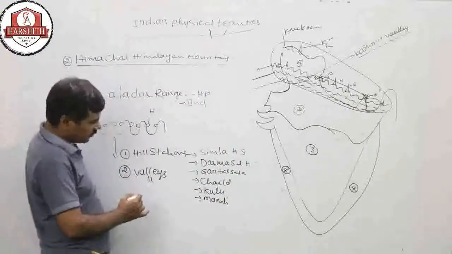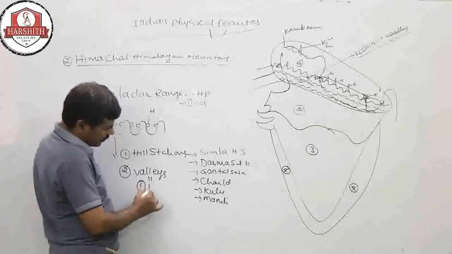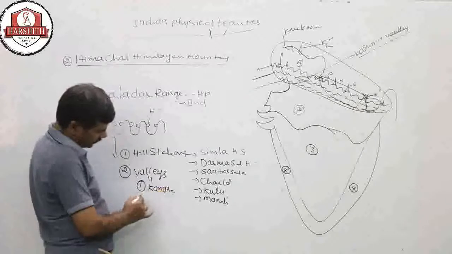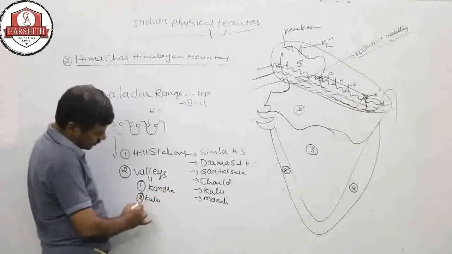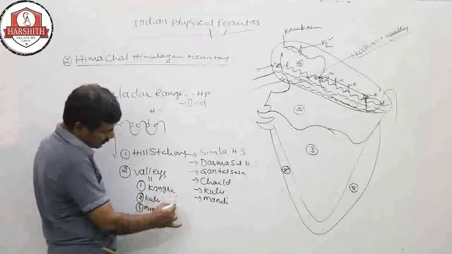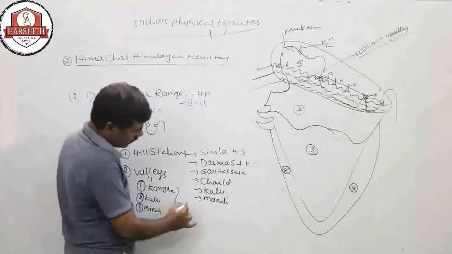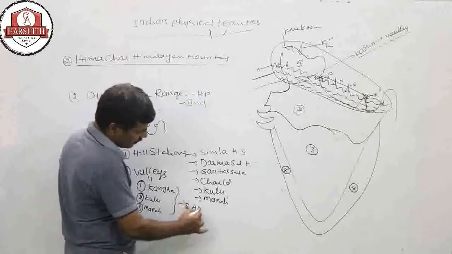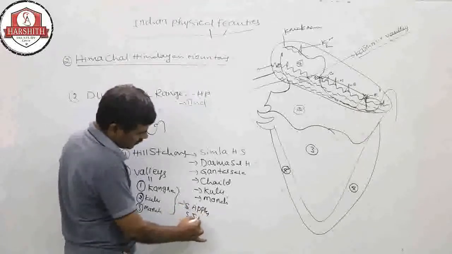Here some of the valleys are there. They are the Kangra Valley, second is the Kulu Valley, third one is the Manali Valley. These valleys are very famous for the production of Shimla apples and also Shimla strawberry.